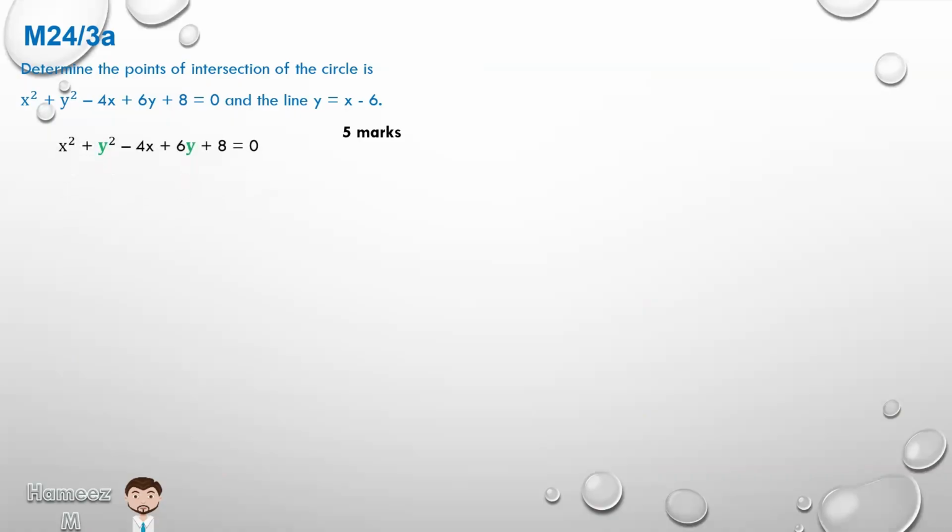Let's go on to section 2, which is number 3 in this area of coordinate geometry, vectors, and trigonometry. Part A is speaking about determine the points of intersection of the curve x squared plus y squared minus 4x plus 6y plus 8 equal to 0, which indicates it's a circle, and the line y is equal to x minus 6. So let's indicate this here. I've highlighted y in green because we have y is equal to x minus 6. Let's bring up the graph of what this equation actually looks like. You won't have this in the exam, but you could work it out if you wish.